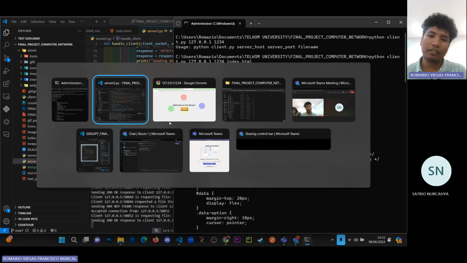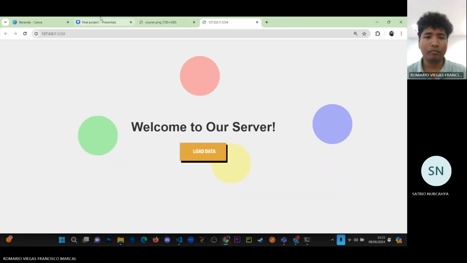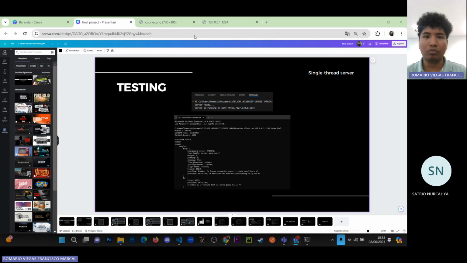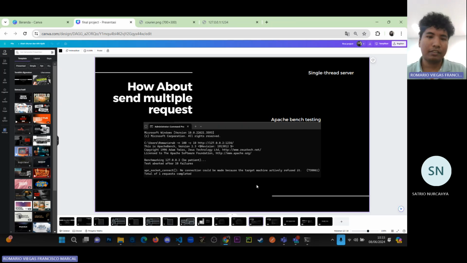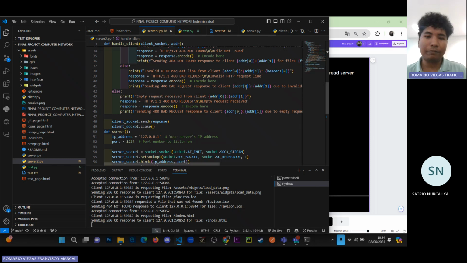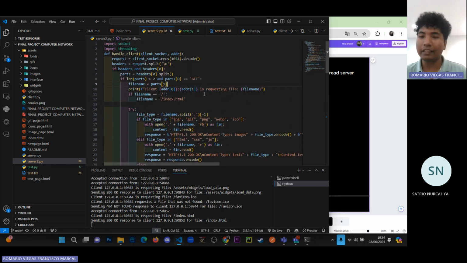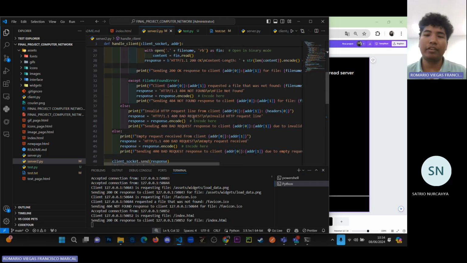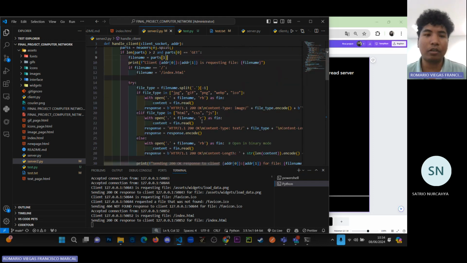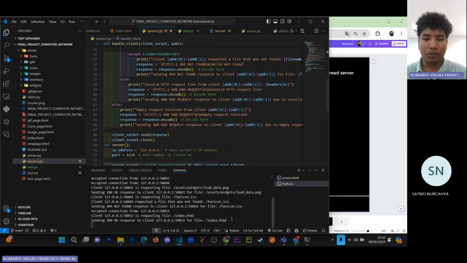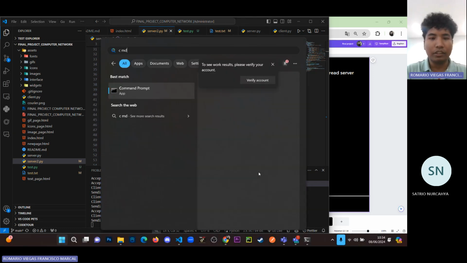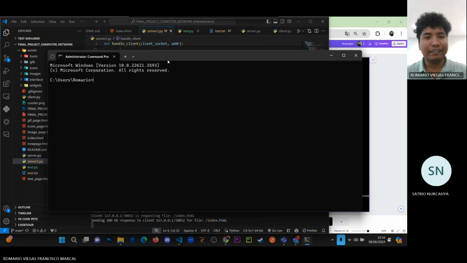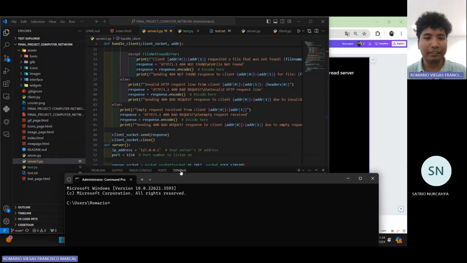But one thing in our project is that we also want to test for multiple requests. How about we send multiple requests? We want to know whether the single thread server really handles one request at one time and the multi-thread server really handles multiple requests at one time. So here we use an extra resource, Apache Bench, and let's try testing that.